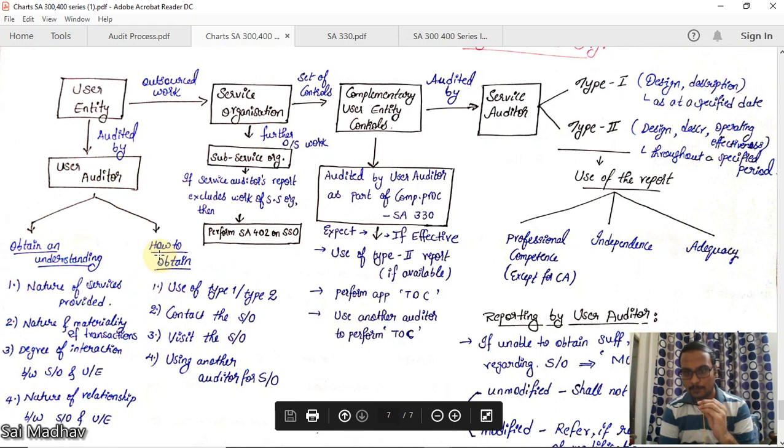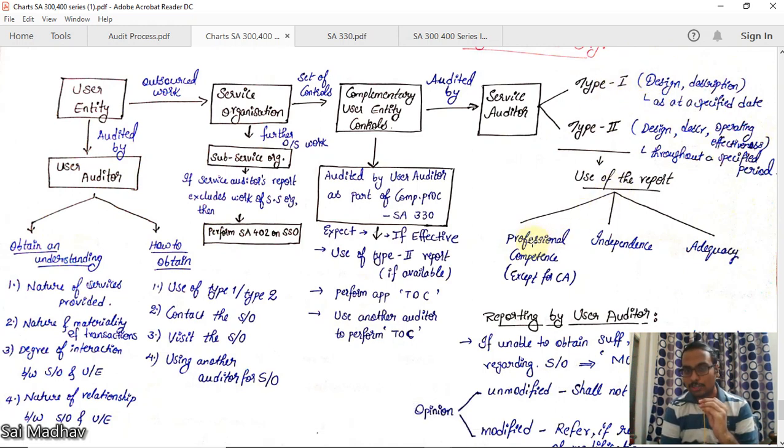Okay, now this type 1 and type 2 report, when we can use, we should check the professional competence of the auditor of service organization. If he is a CA, there is nothing to check. If he is not a CA, we should check his professional competence, whether he is eligible or not, whether he is independent or not, the adequacy of the report. The report, if it is covering everything or not, we should check.